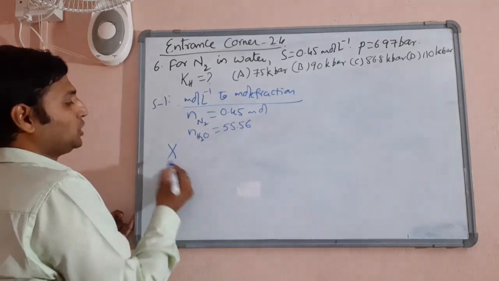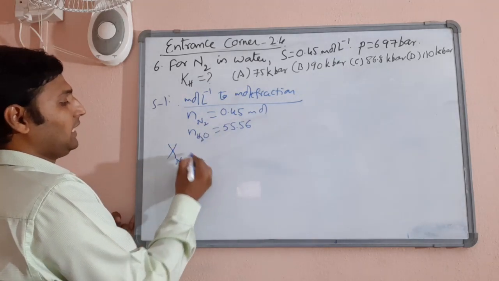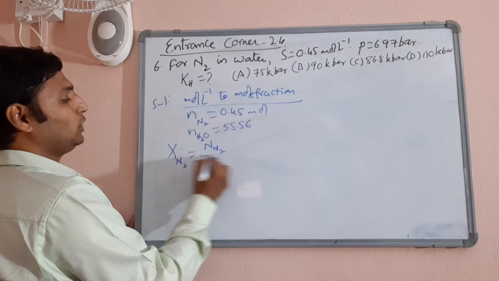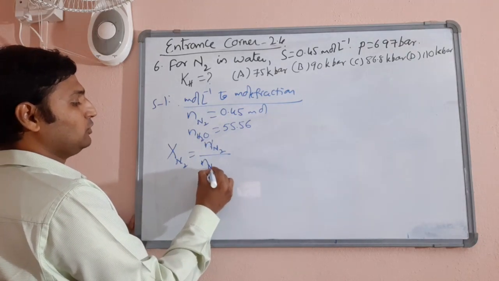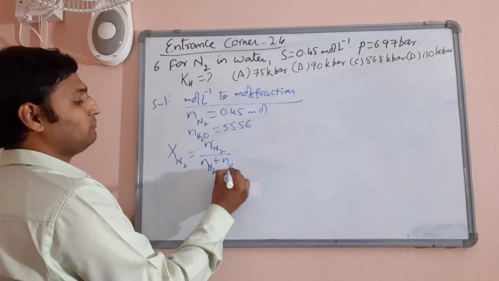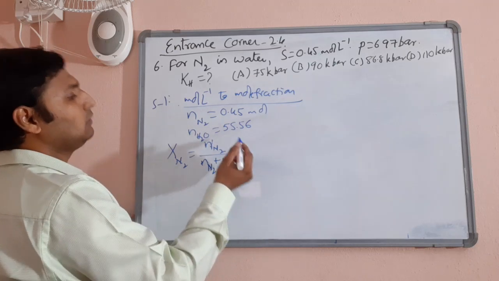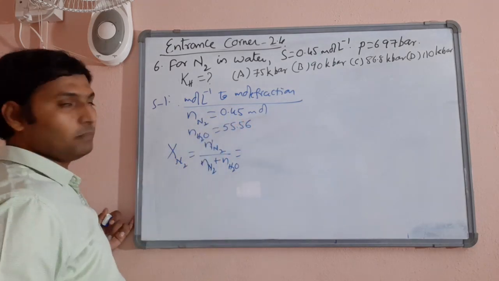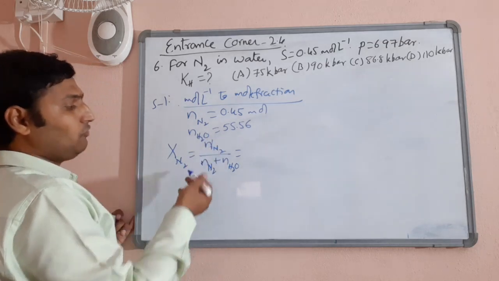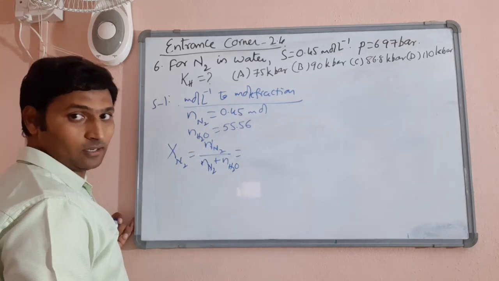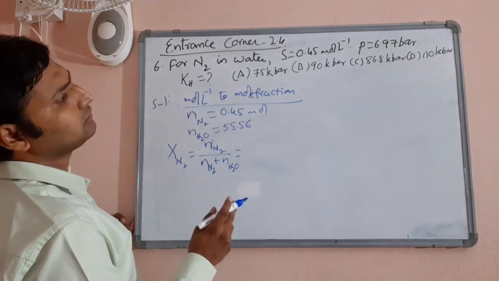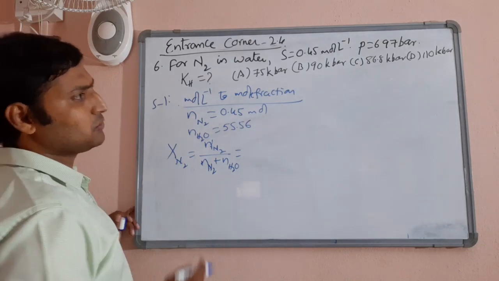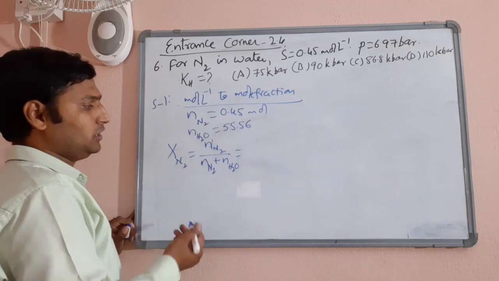Now mole fraction of nitrogen is number of moles of nitrogen divided by number of moles of nitrogen plus number of moles of water. So since this looks a fairly large value, we can add it, need not ignore it. Even if you ignore, nothing wrong. Okay, because I don't find options very close, so even if you ignore, no issues. But however,